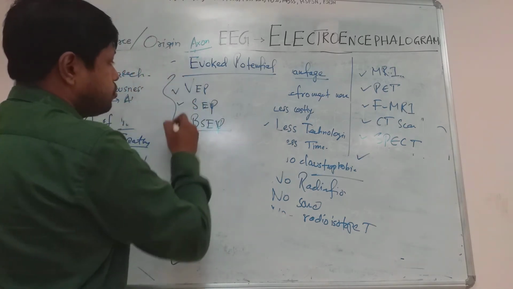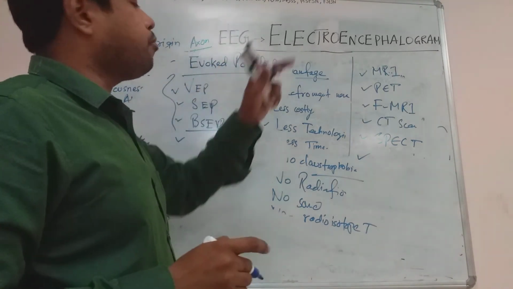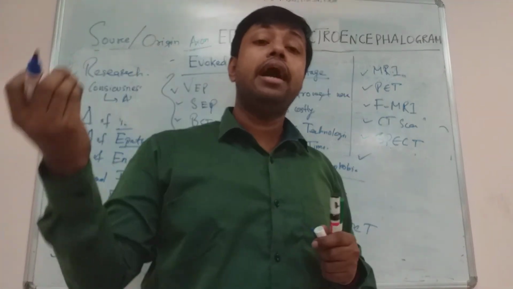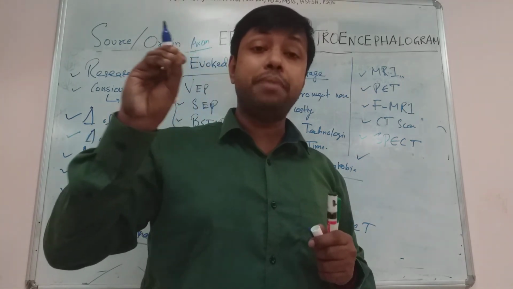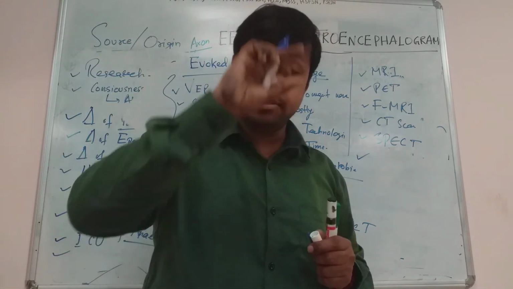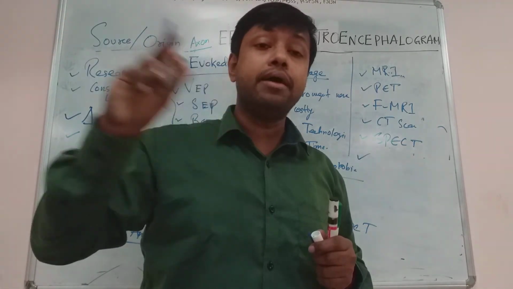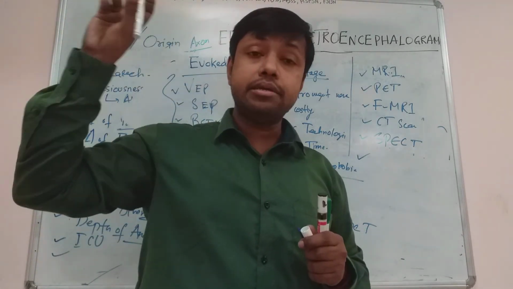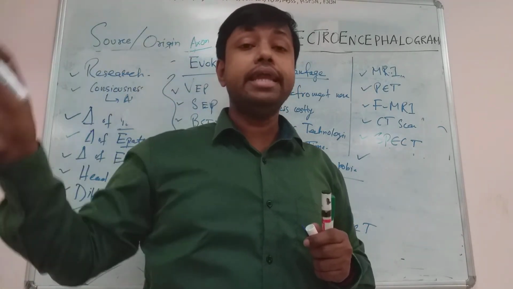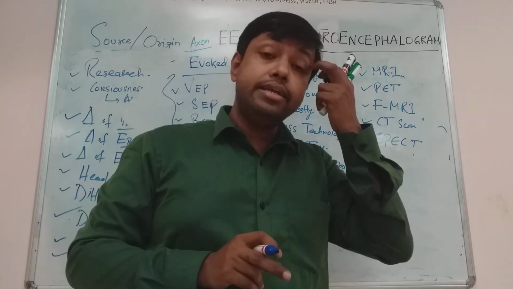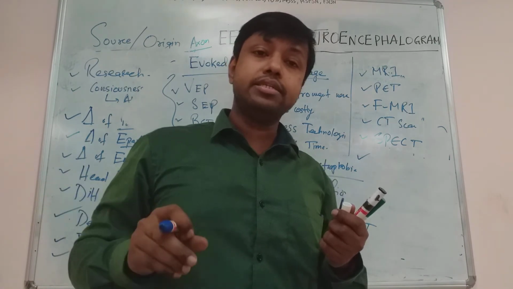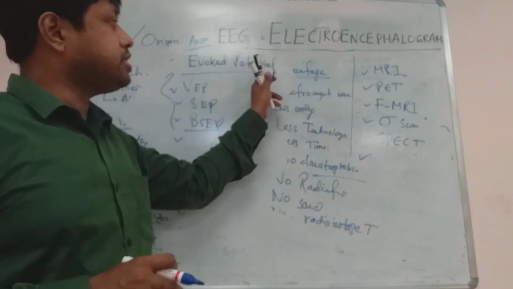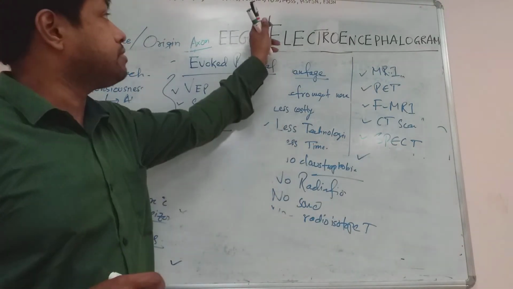Can you understand? So evoked potential means giving stimuli to a particular sensory pathway. The sensory pathway will take the stimulus and ultimately stimulate the cortical neurons, and from the cortical neurons the electrical activity can be recorded by putting surface electrodes. So we call it evoked potential, which is a derivative of encephalogram.